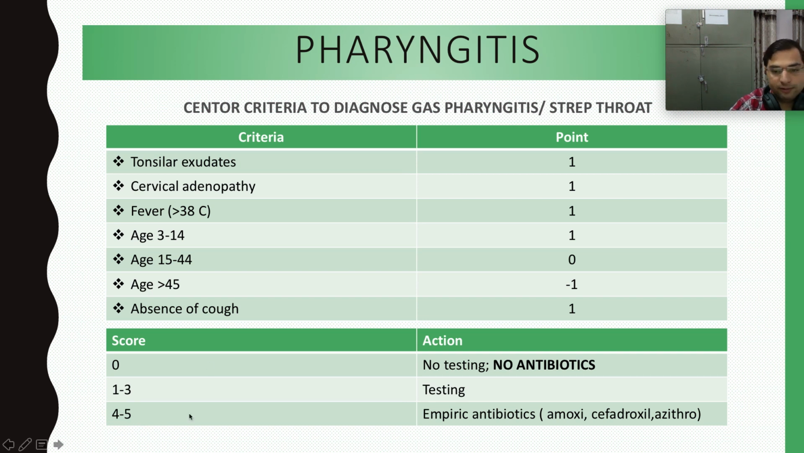If the score is 4 to 5, there is no need for testing. We can empirically give antibiotics like amoxicillin, cefadroxil, azithromycin, right? Azithromycin is the most prescribed medicine for sore throat, right? But you should know when to give the antibiotic: when the score is 4 to 5, when 4 to 5 criteria are present, except for age 15 to 44 years and age greater than 45 years, right?